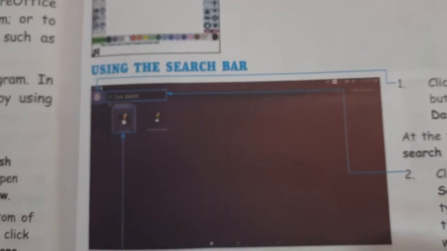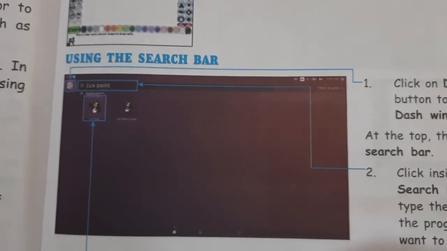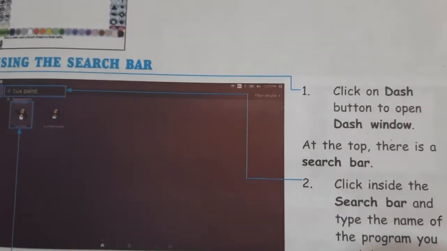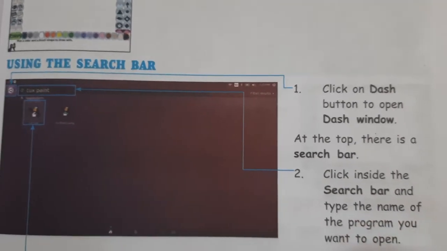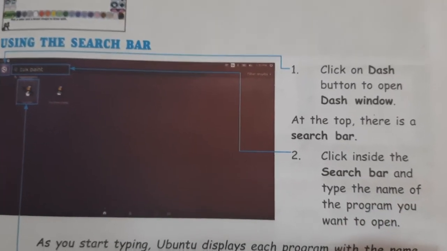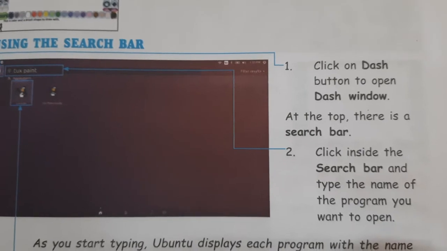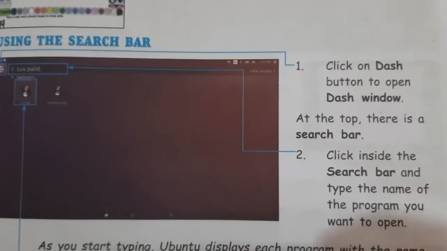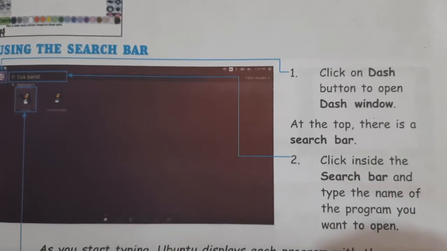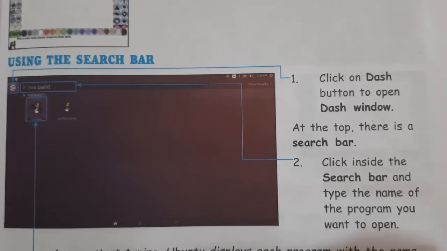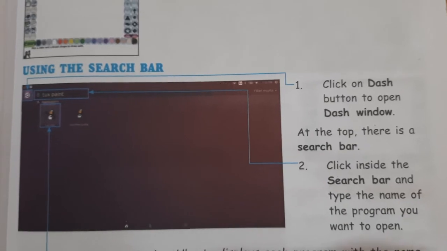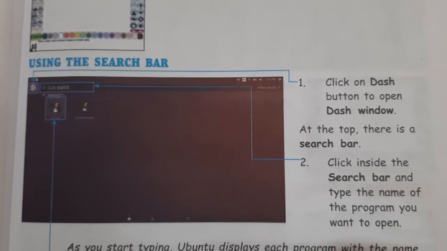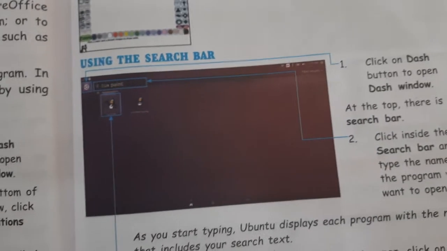Now next method is using the search bar. Search means finding. So you have a search bar also on the computer. Click on dash button to open dash window. At the top there is search bar. Okay, click inside the search bar. When you click on the search bar, you have to type the program name, type the name of the program you want to open.